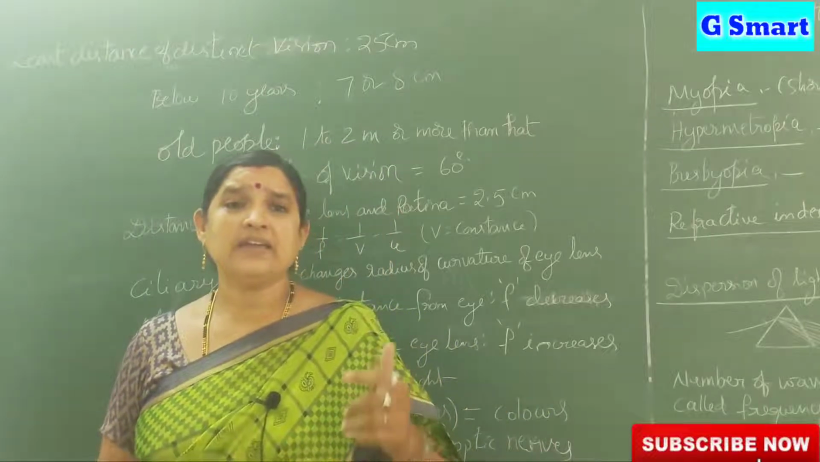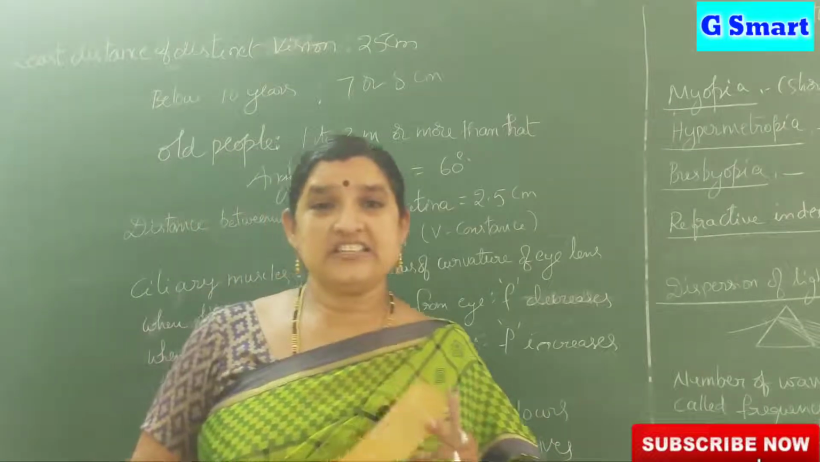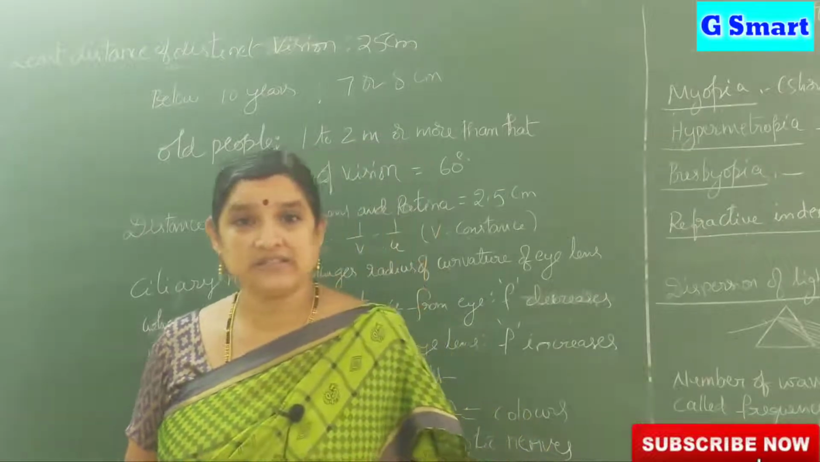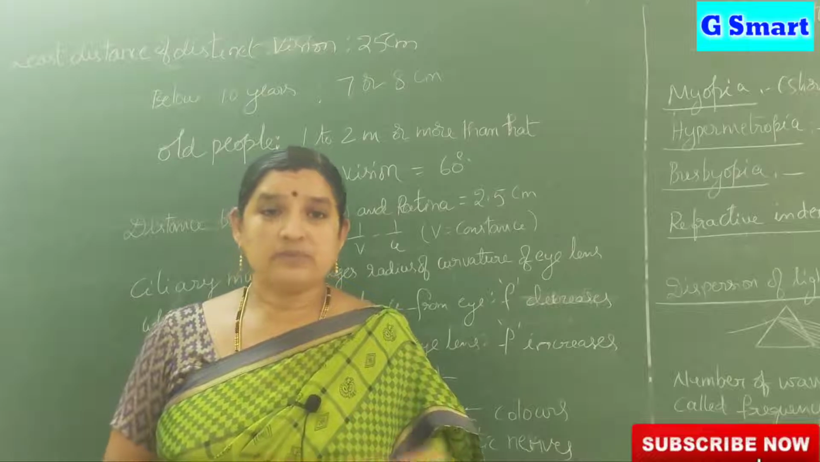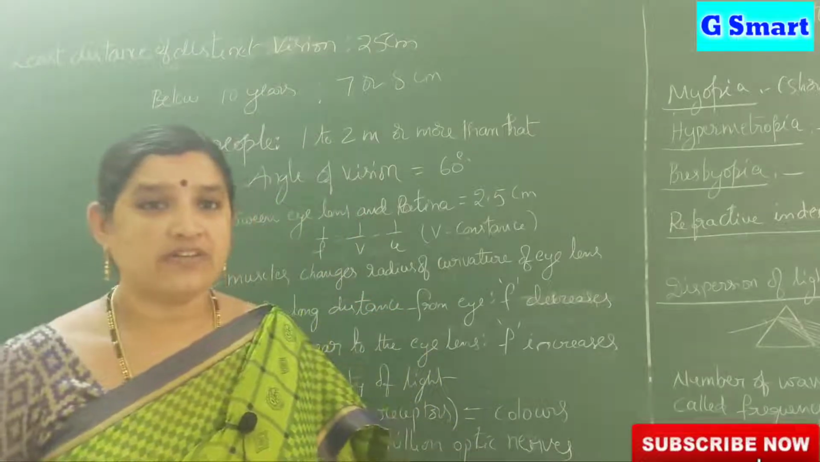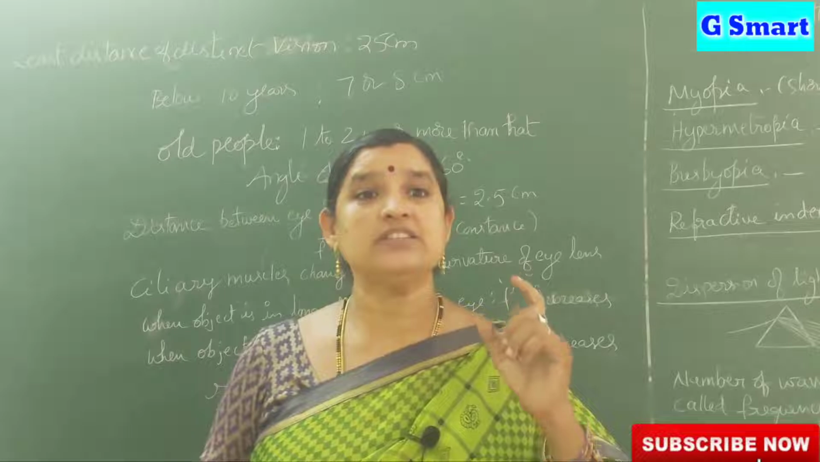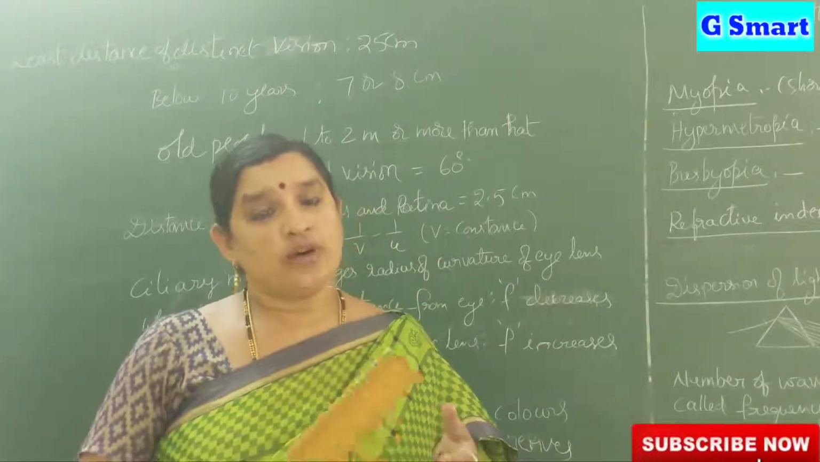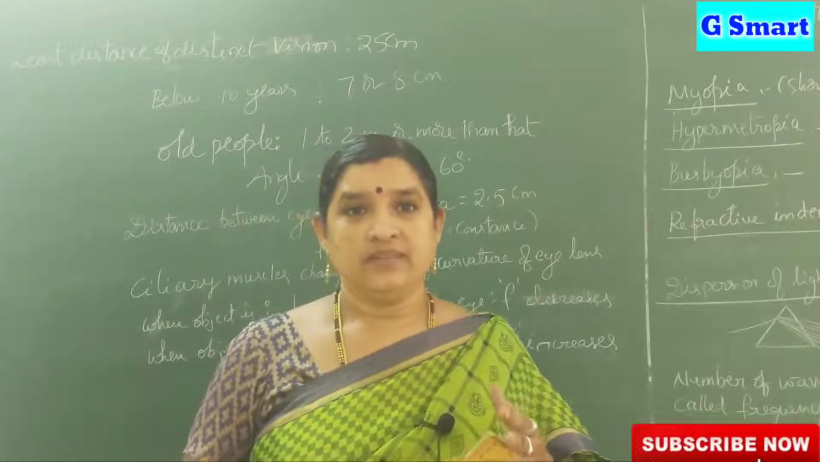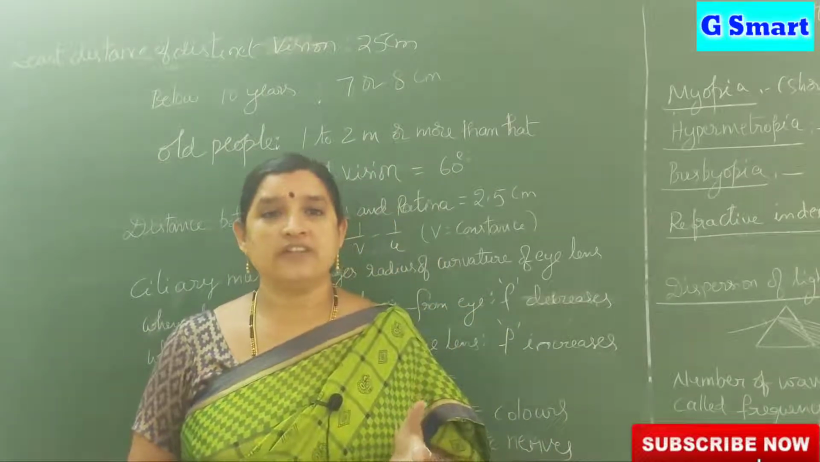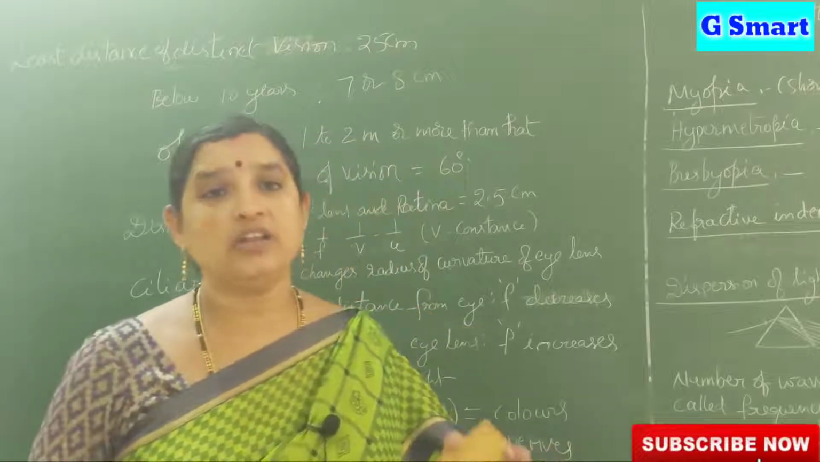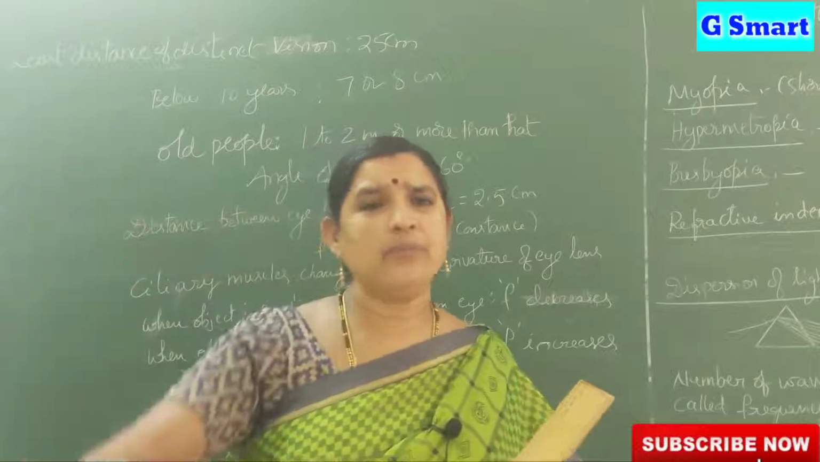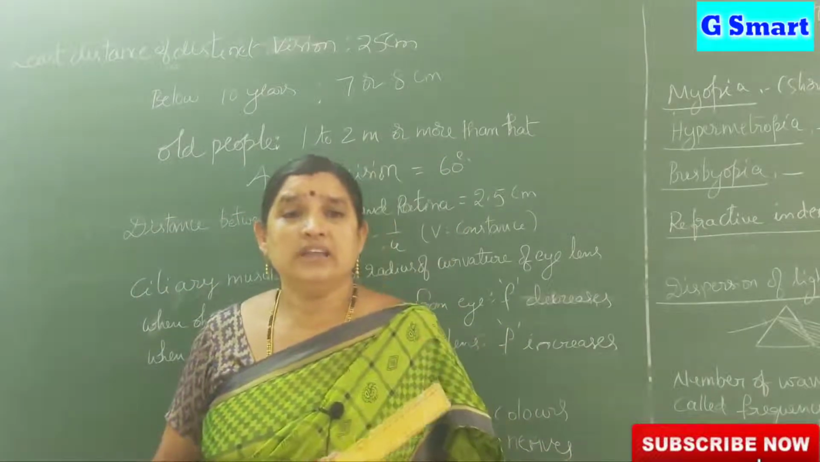Our eye has a special property. It changes its radius of curvature by using the ciliary muscles in our eye. This process is called accommodation. Our eye has a special property, that is accommodation. It changes the radius of curvature of the eye lens, so the focal length also changes. The eye itself changes its radius of curvature. This phenomenon is called accommodation. That's why wherever you keep the object, you can see a clear image.